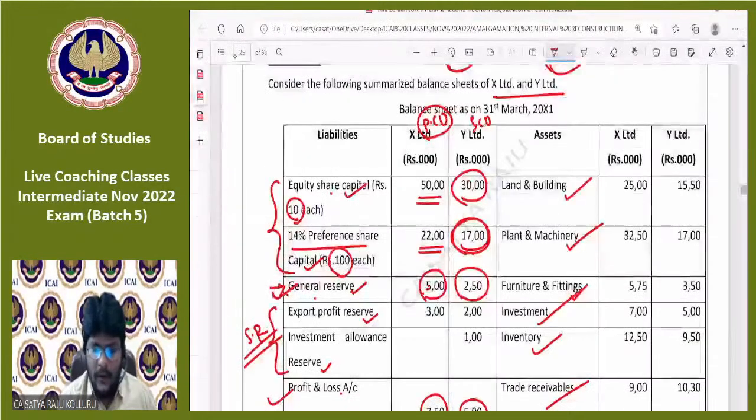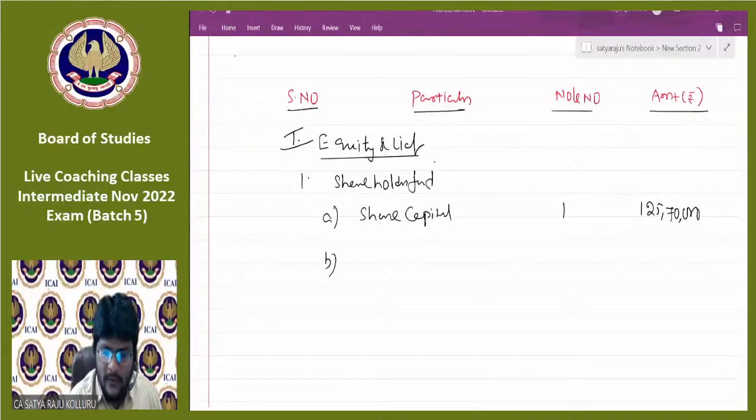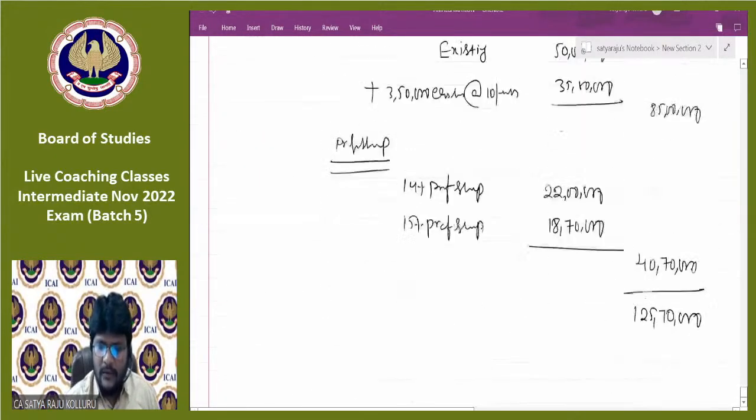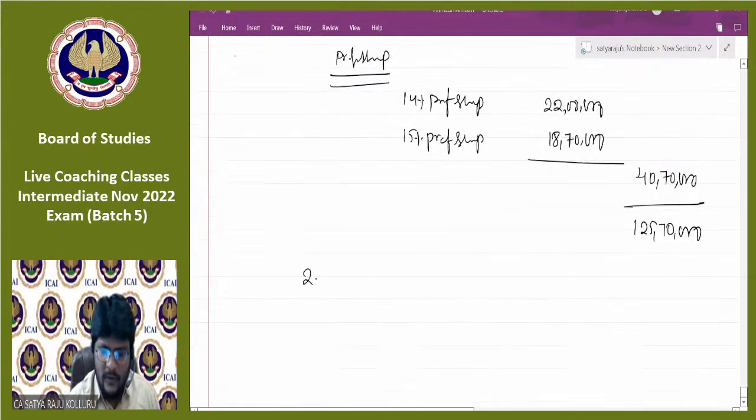Share capital is over. After that, coming to reserves and surplus. Don't worry, guys. Only these two components require computation. Remaining all are simple line by line addition. Okay, come to reserves and surplus, number 2.